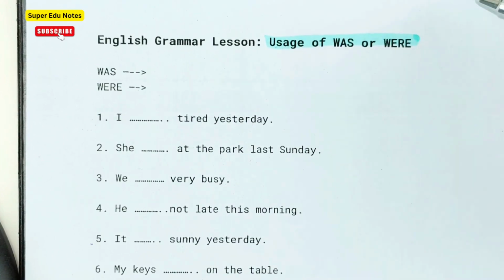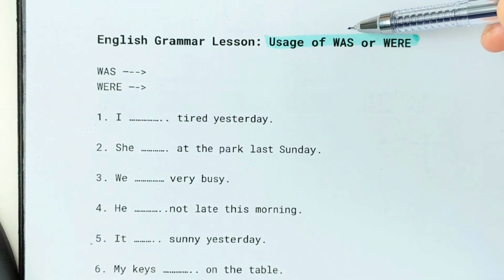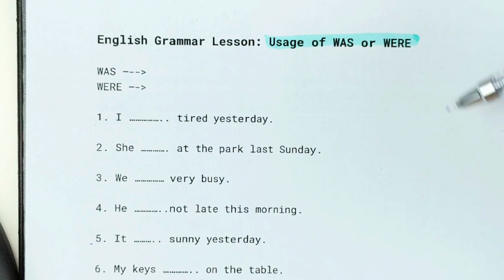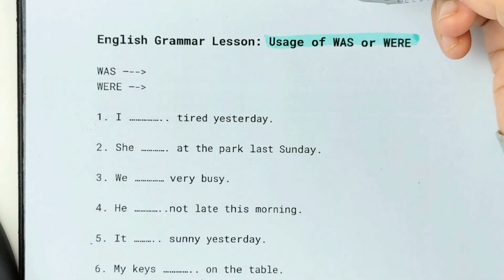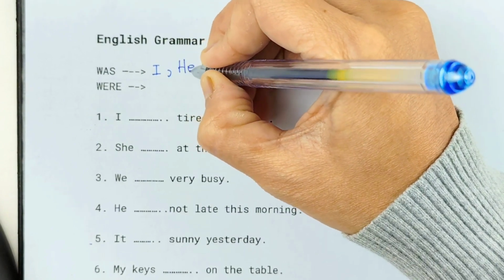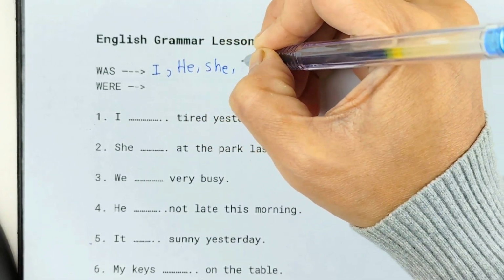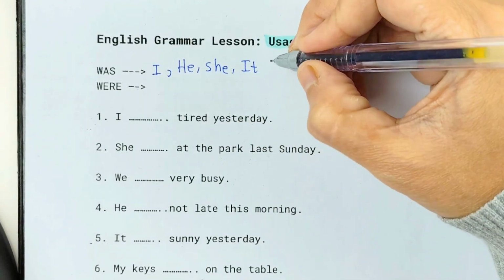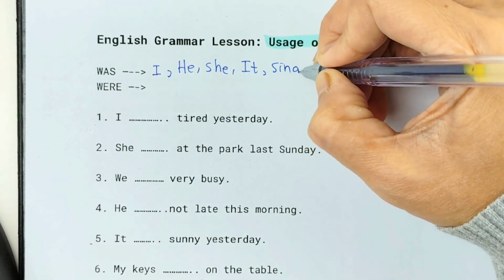Hello guys, today we are going to learn about usage of was or were. We use was with subjects like I, he, she, it, and then singular noun.